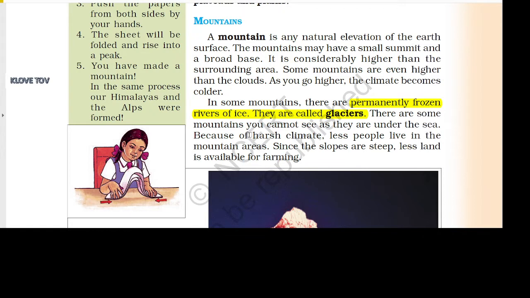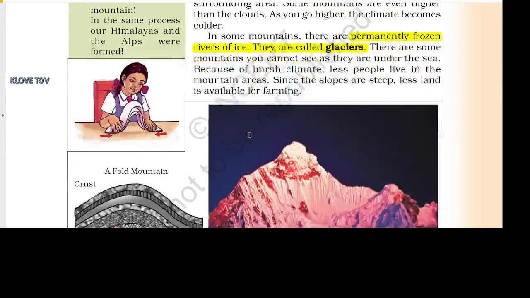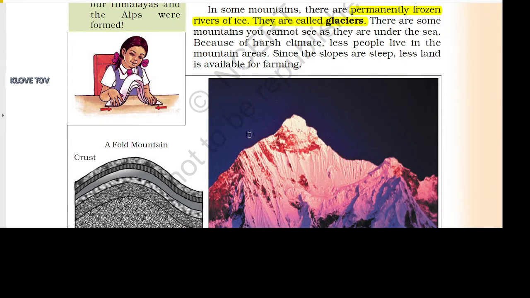The mountains may have a small summit and a broad base. It is considerably higher than the surrounding area. Some mountains are even higher than the clouds. As you go higher, the climate becomes colder. In some mountains, there are permanently frozen rivers of ice.